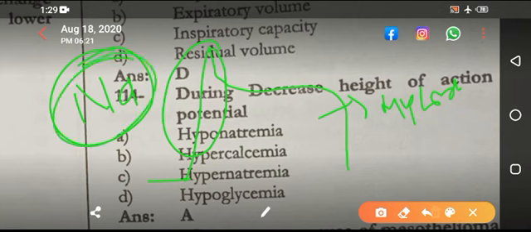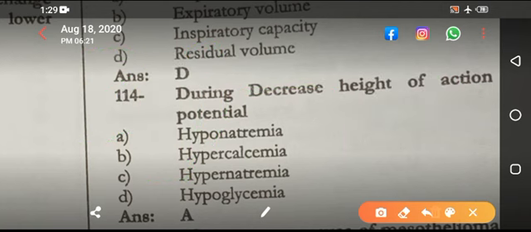Focus on my words. If there is SA node or AV node, this upstroke is caused by the influx of calcium.